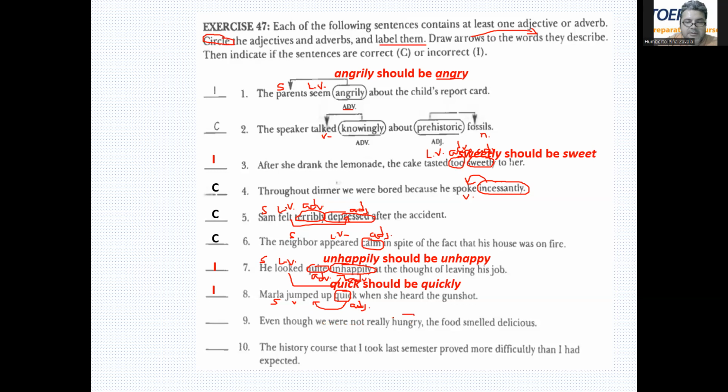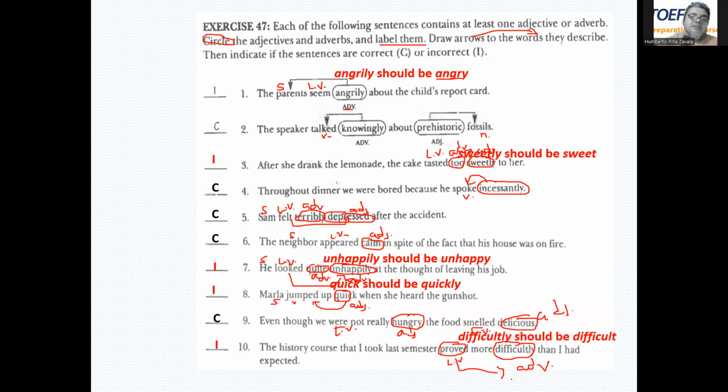Even though we're not really hungry, the food smelled delicious. Right? So this is correct. We got the verb be, and we got the verb smell. This is a linking verb. And we should have adjectives here, which we do. So this is fine. The course that I took last semester proved more difficultly, that's an adverb, than I had expected. Proved is a linking verb, so it should be an adjective. It should be more difficult. Okay, so look at your answers, look at what you did, compare with what we did here.